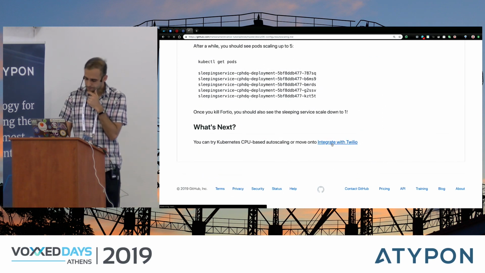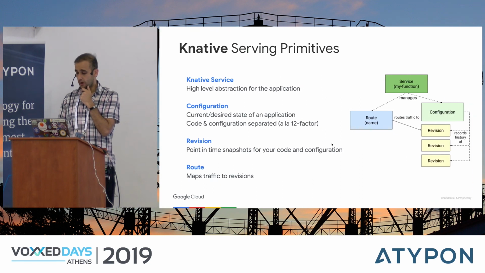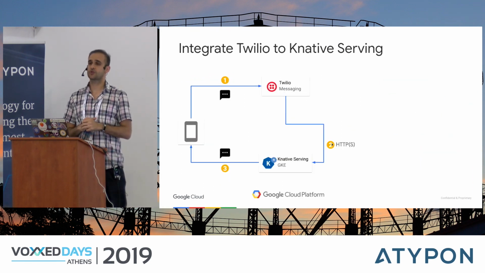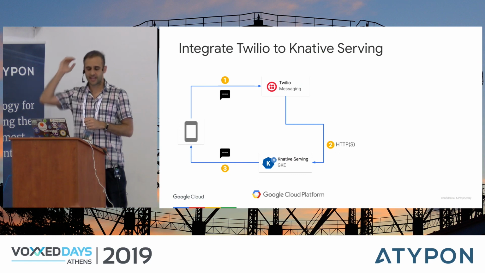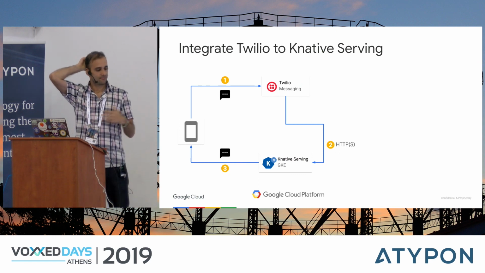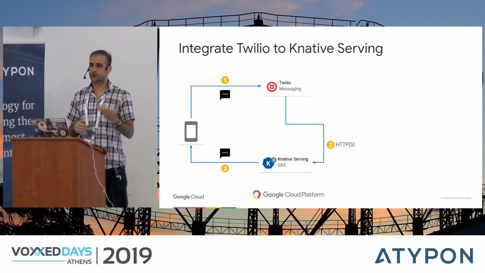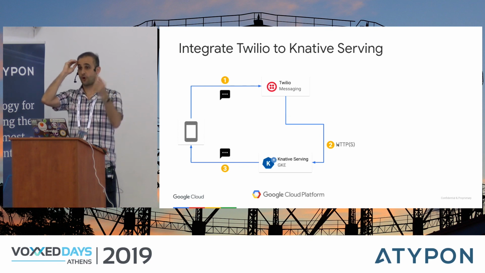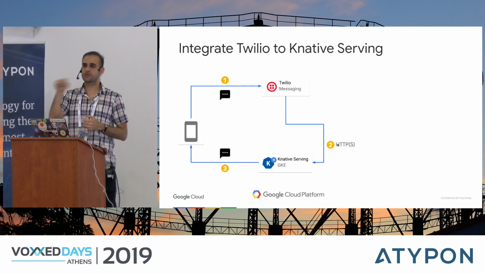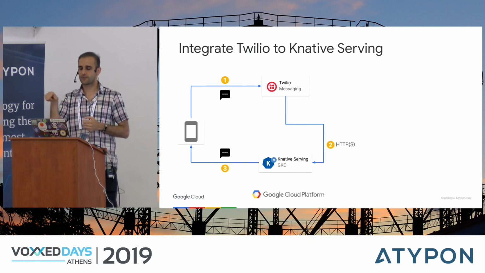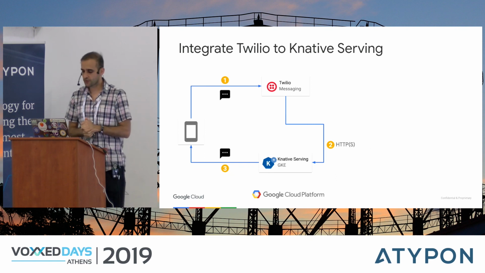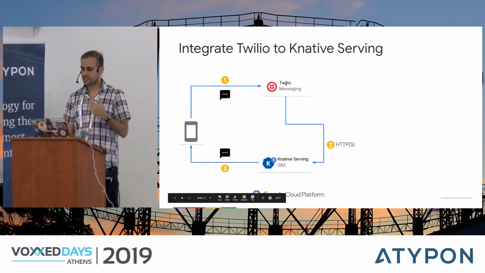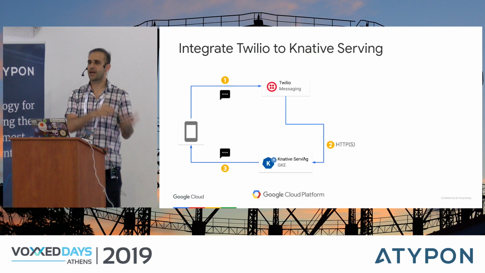And you can also integrate Knative with anything you want. For example, Twilio. Anyone here used or heard of Twilio? A few people? Yeah, Twilio is a great service to do voice or SMS-driven applications. What you can do is get a Twilio number, a phone number, and then when someone calls that number or sends an SMS to that number, you can handle that call or the SMS with code, right? So what I'm doing in this case is that when a user sends an SMS message to my Twilio number, I call my Knative service, and my Knative service will reply back with a message, right?